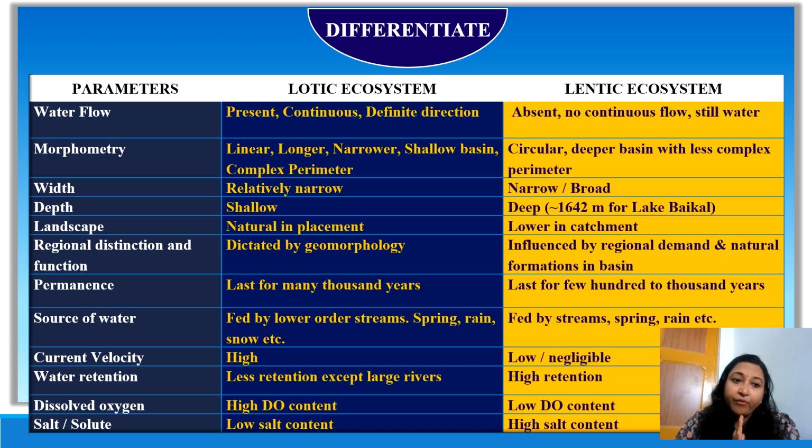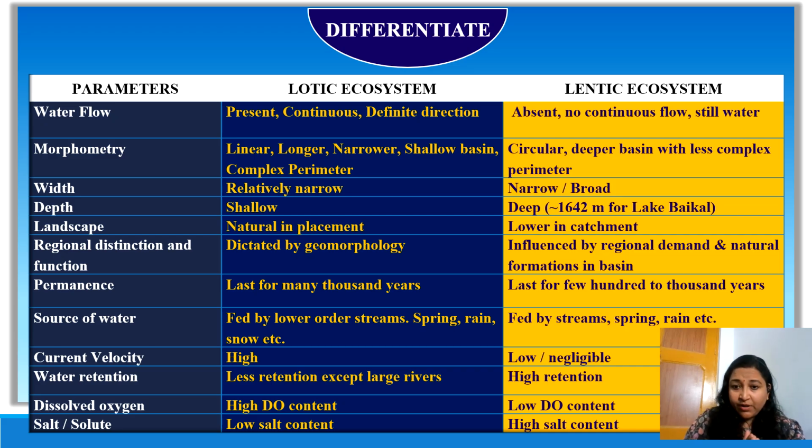Then morphometry. In rivers and streams, the morphometry is linear, longer, narrower, with a shallow basin and a complex perimeter. We already discussed that with the help of the image. And then in lentic, the morphometry will be circular, with a deeper basin and a less complex perimeter. Width is relatively narrow and depth relatively shallower in the case of lotic. It can be narrow or broad, deep or shallow in the case of lentic.